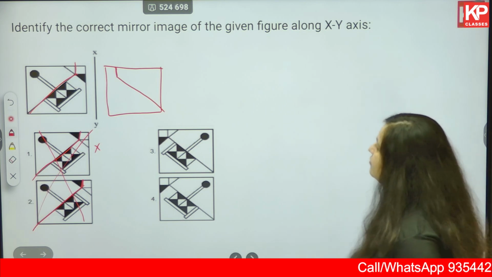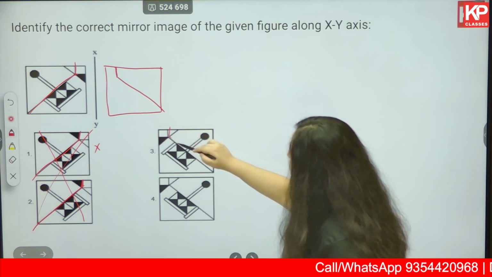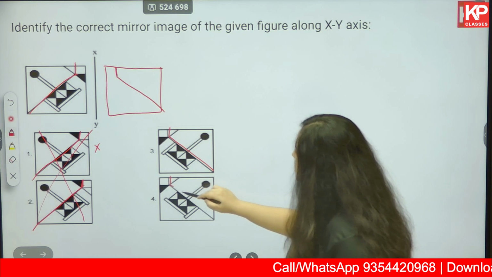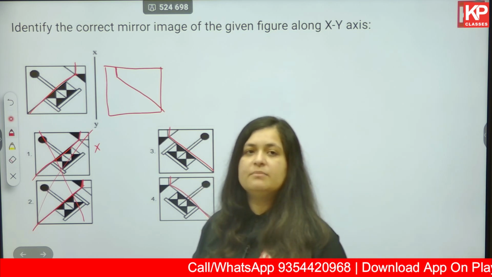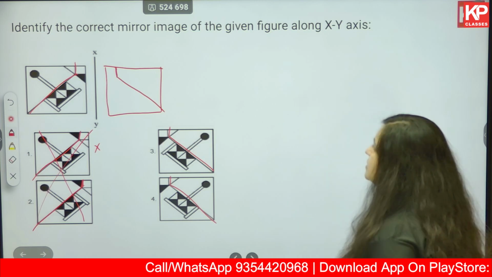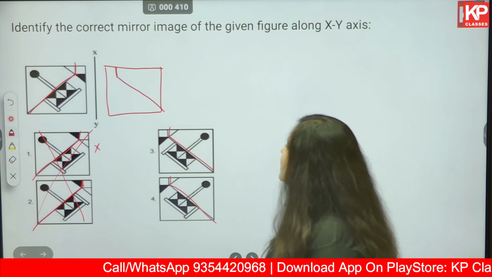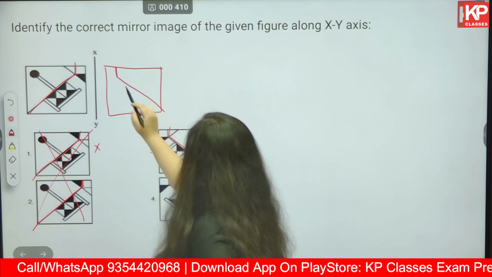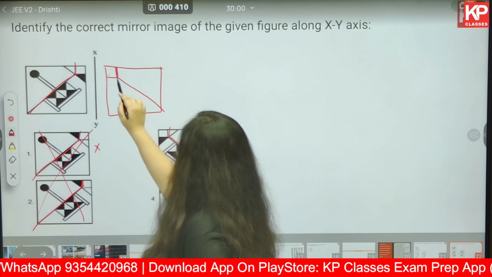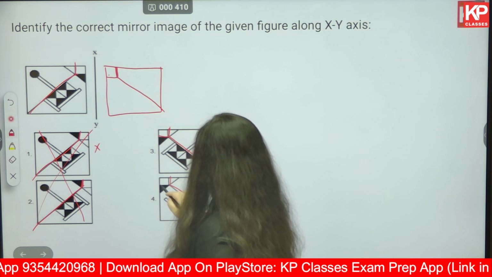Let's check for 3 and 4. The diagonal is correct in 3, the diagonal is correct in 4 as well. So by just these 2 elements, we have eliminated 2 options. Next, let's check for the next simplest element. Okay, here we find a square, here we find a square, here we find a square.